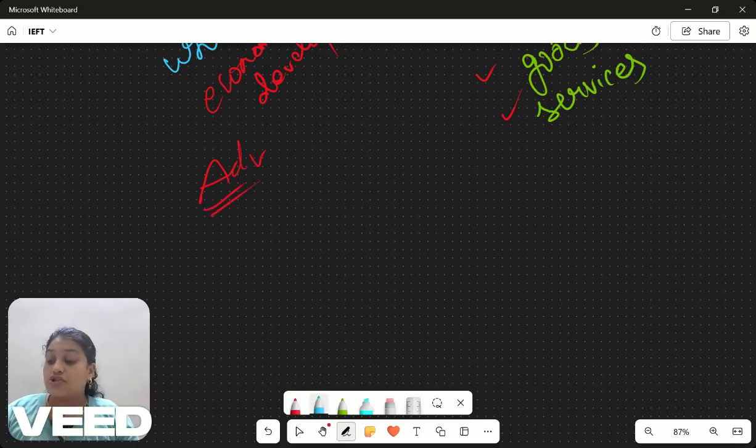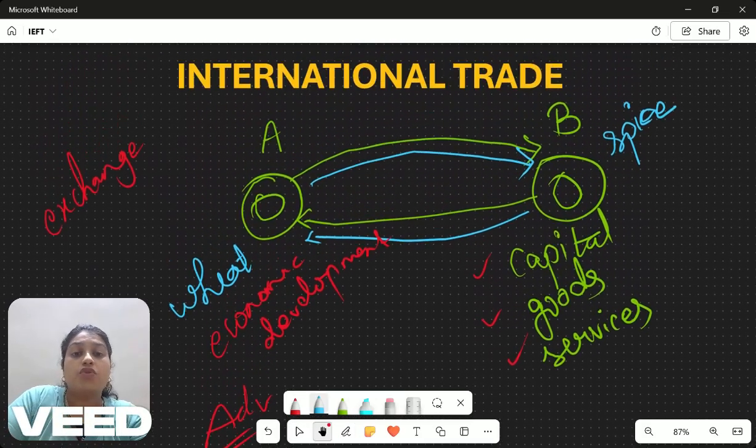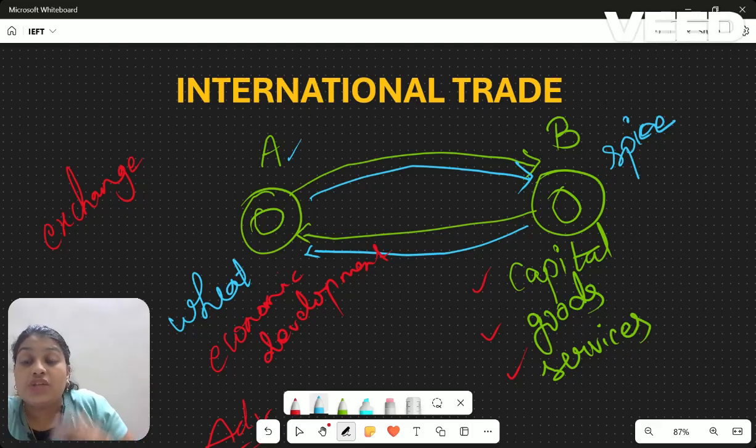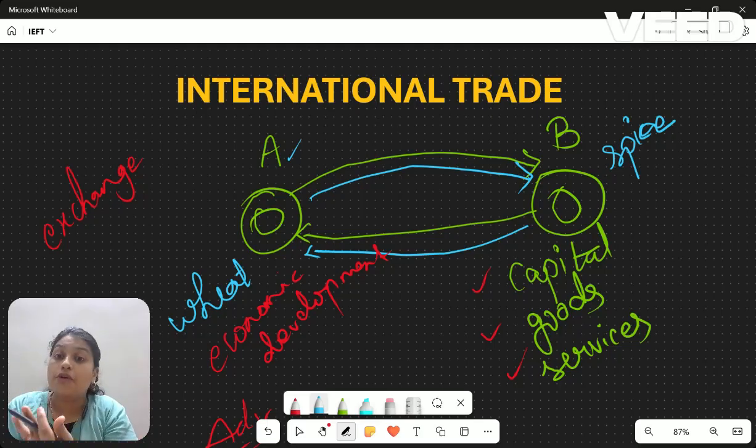International trade enables countries to specialize in the production of those commodities in which they have a comparative advantage. Here I have given the example of wheat and spice. Nation A is good at producing wheat. They have the factors and the environment to produce wheat, so they can produce more and more wheat. That will be an advantage for them. If they try to produce spice by themselves, they may not get good quality, or there can be other consequences. But if they produce more wheat, it will bring more income to their nation.